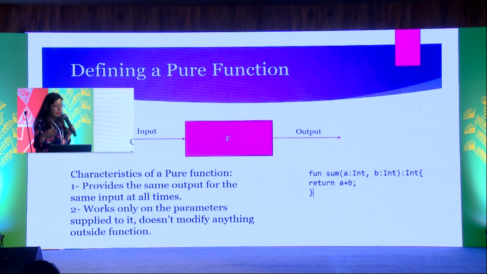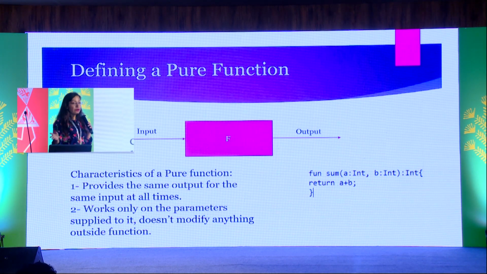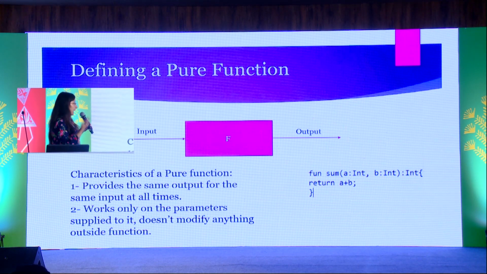So you can see on the right here the sum function is pure function for these two reasons. So at any point of time, if I give a equal to 1, b equal to 2, I'll always get output 3 because sum function focuses on the operands which are provided to it. It does not work on instance variables or anything which is outside of the function.